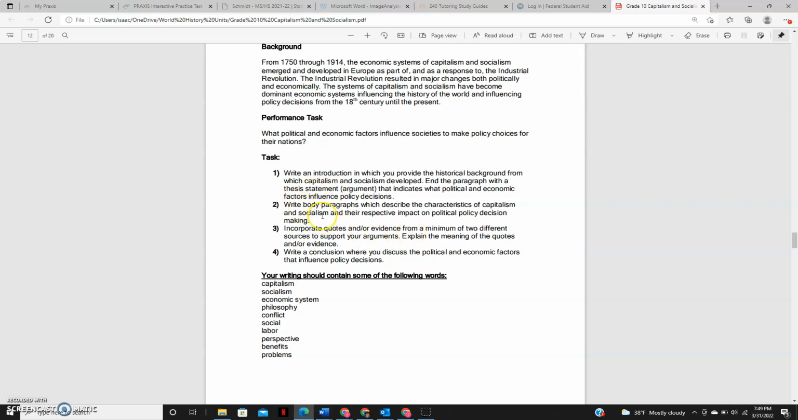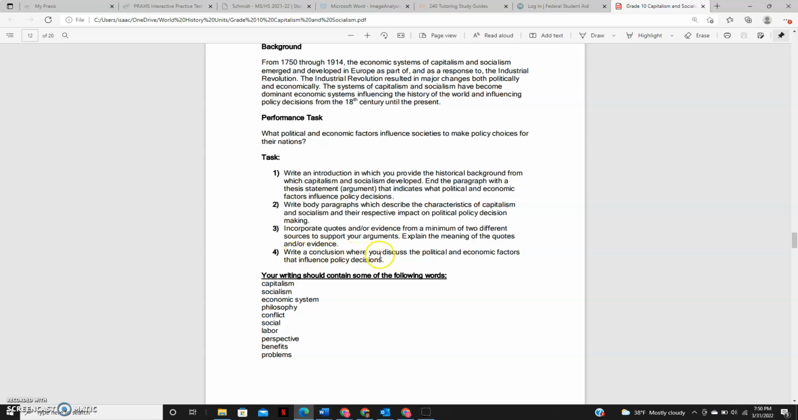So you may say, socialism affects politics because it makes it harder for people to sell and buy things that they want. Then you will have to find a quote from one of those documents I have and prove to me with that quote that is a true statement. So you'll say socialism makes free markets more difficult for people. And then you'll say this quote from Karl Marx proves this. This is what he says, and that's how it makes free markets difficult.